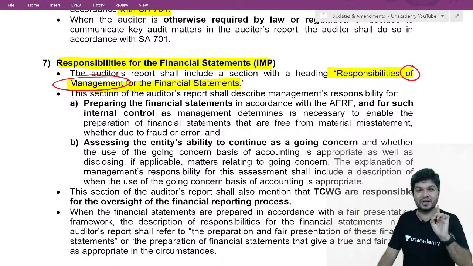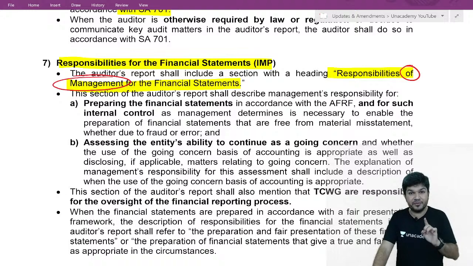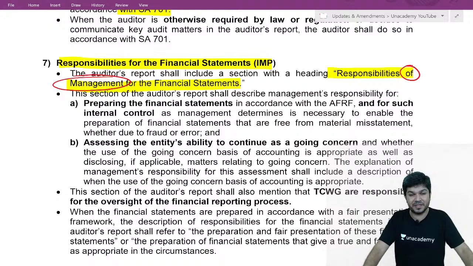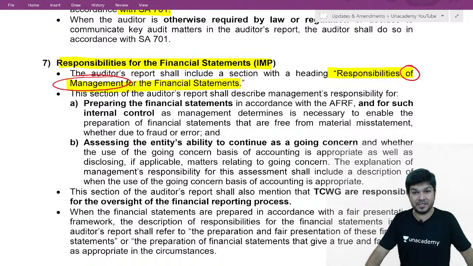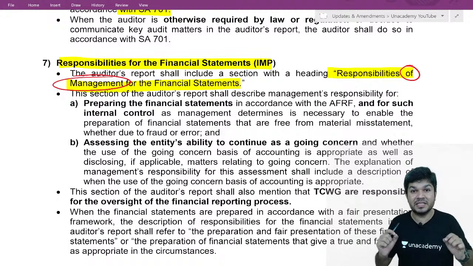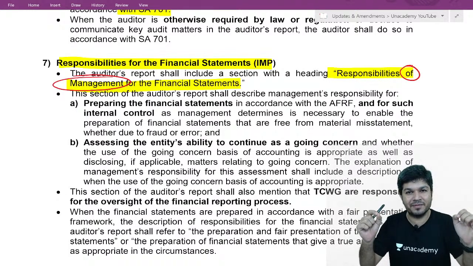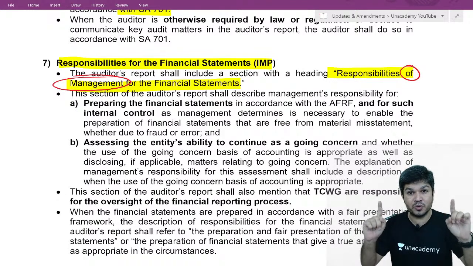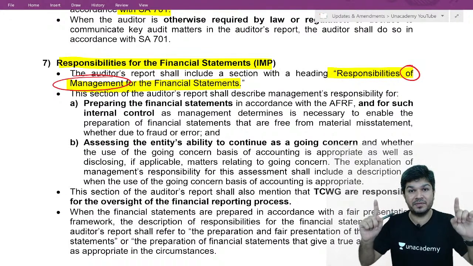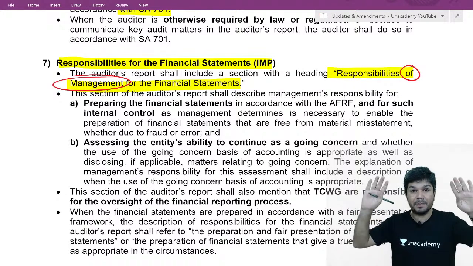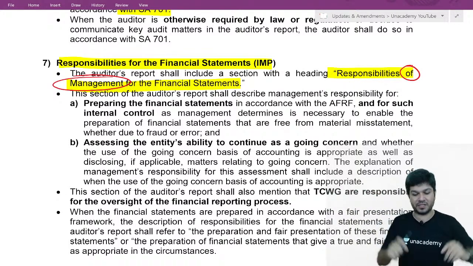Now pay attention. If management is following a fair presentation framework, the wordings will change. The management is responsible for preparation and presentation of financial statement that shows a true and fair view. The words true and fair view come only if it is a fair presentation framework. Companies Act, it's always a fair presentation framework.